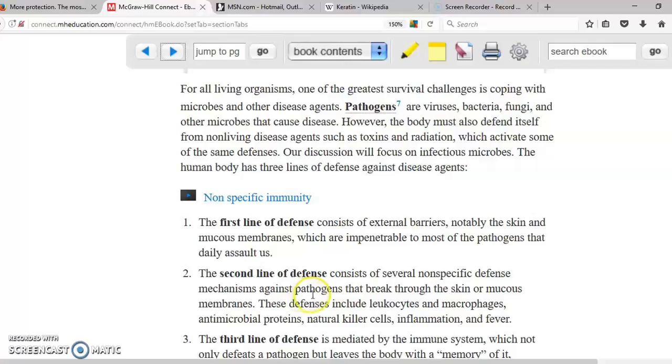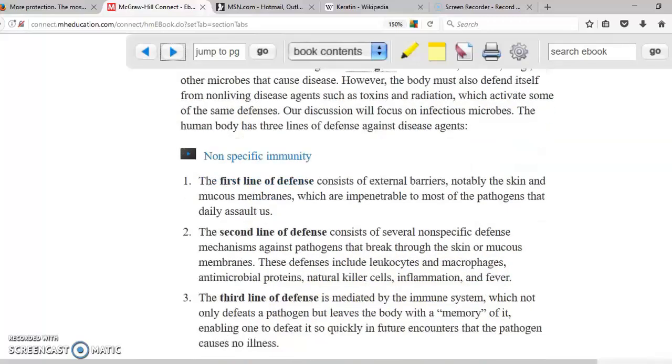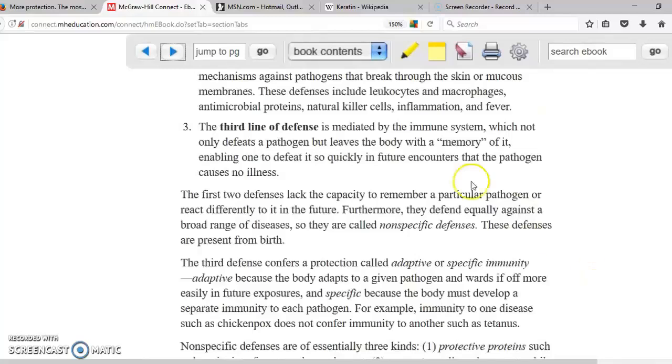The second line of defense, this one is also non-specific. This is going to consist of cells such as leukocytes and macrophages, as well as some proteins found in the blood, natural killer cells, inflammation, as well as fever. The third line of defense is going to be the one that is specific. It's called specific because it's specific for a certain type of microorganism. For example, the antibodies that help you against chickenpox are not going to defend you against the flu.